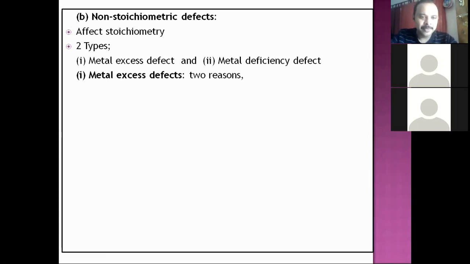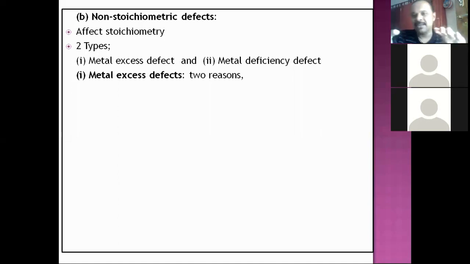Now we'll proceed. Metal excess defect in ionic solids can happen due to two reasons. Now, with common sense, we can find out which are those two reasons. You take a particular ionic solid. Cations are there, anions are there. They should be equal in number for electrical neutrality.